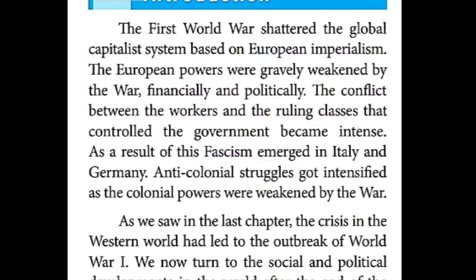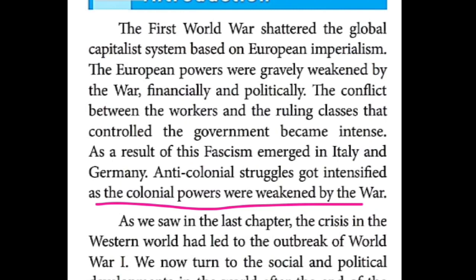What does intensified mean? In the sense, it increased. It increased as the colonial powers were weakened by the war. Yes, because of the First World War, Britain, France, Russia, Germany, as well as the United States of America, so many countries were weakened, politically as well as financially. They were very weak.